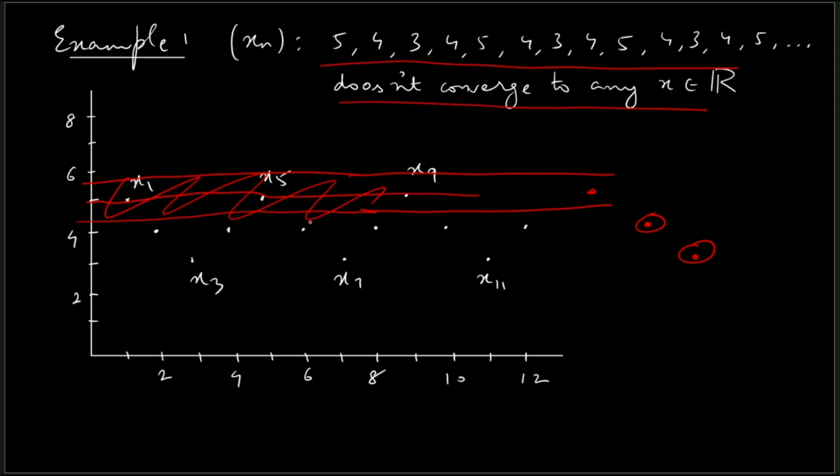So I can repeat this procedure considering any real number. Now I considered 5, I could instead consider 4, I could consider 3 and so on, and repeat this whole process. And by that I can easily conclude that this sequence doesn't converge to any real number.